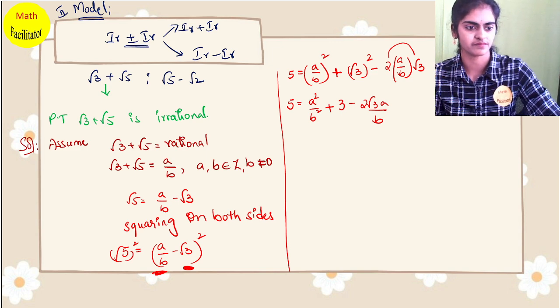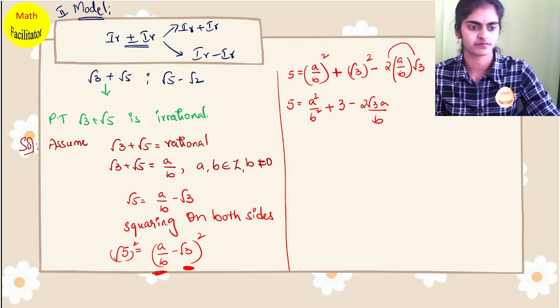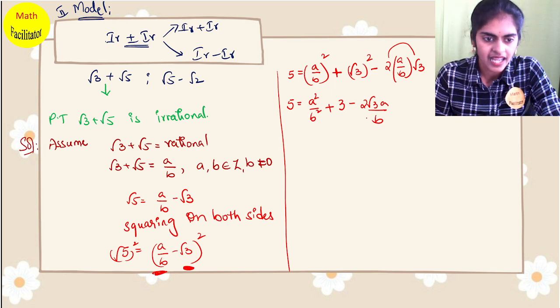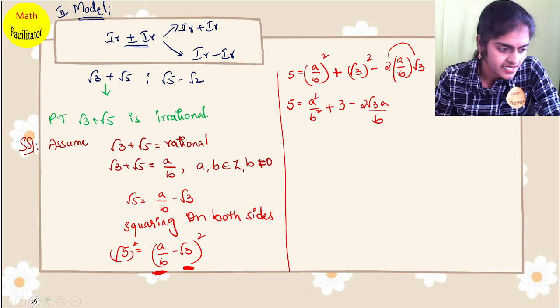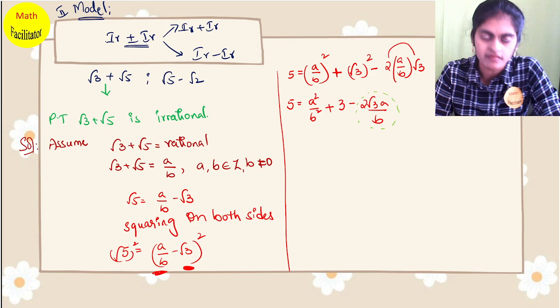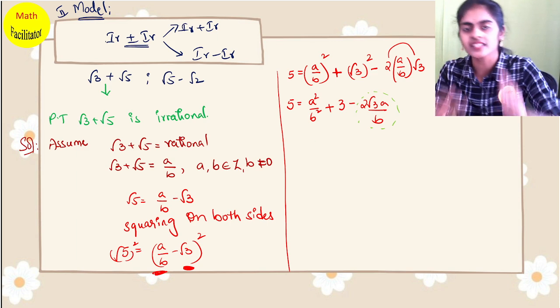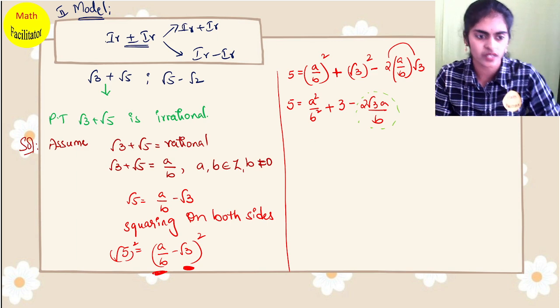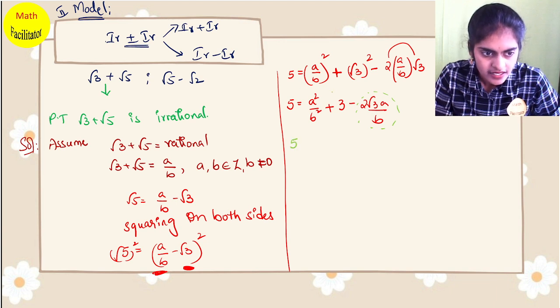So see here. Here I can see this term very clearly. This term is an irrational term. So what I'll try to do is all the rational terms I'll take to the other side. Okay. So I have 5, 3 I will take to the other side. So I'll have minus 3.